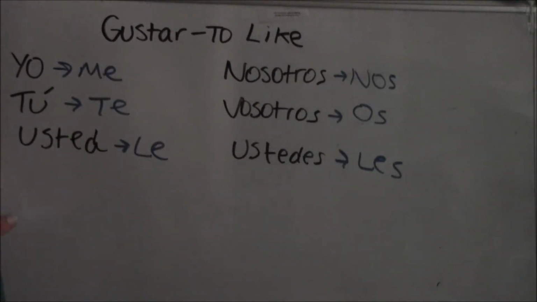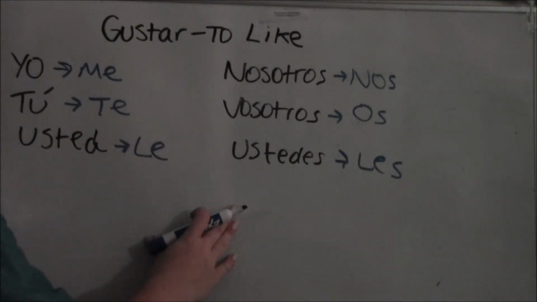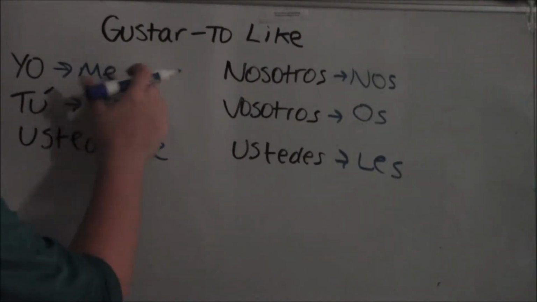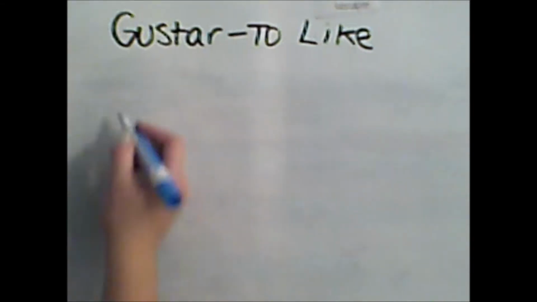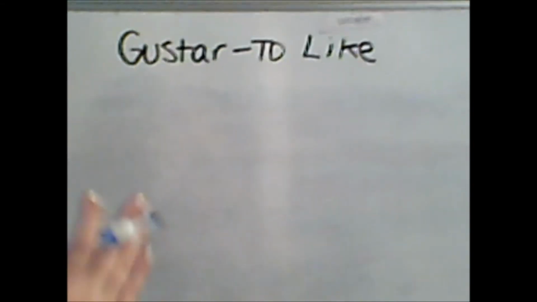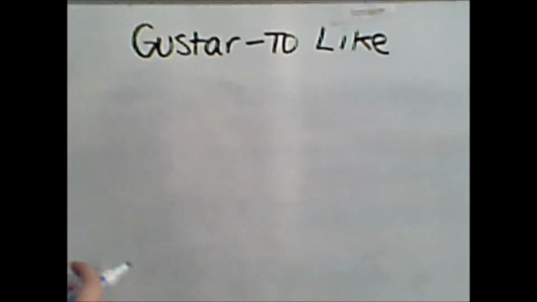Remember that yo, tú, usted, nosotros, vosotros, and ustedes are subject pronouns. They will not be used when conjugating gustar. Remember that the way you conjugate gustar has nothing to do with an indirect object pronoun before it.